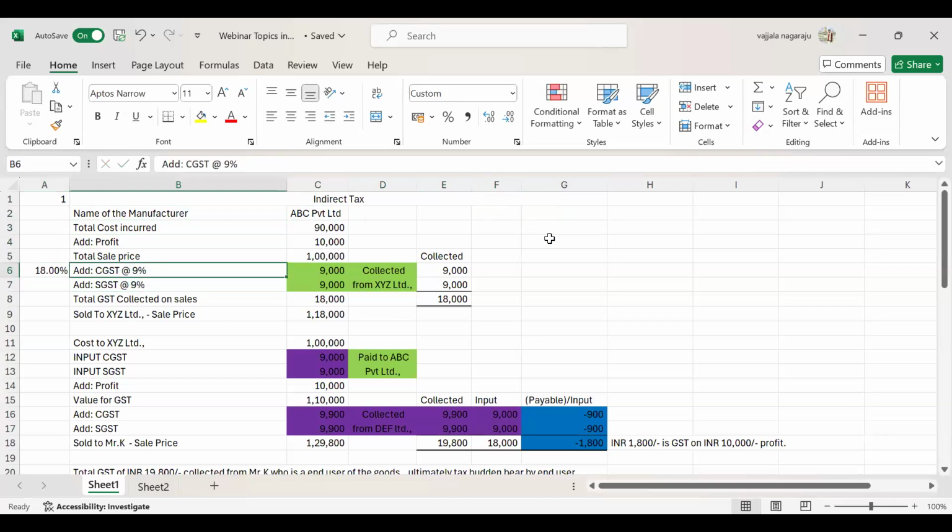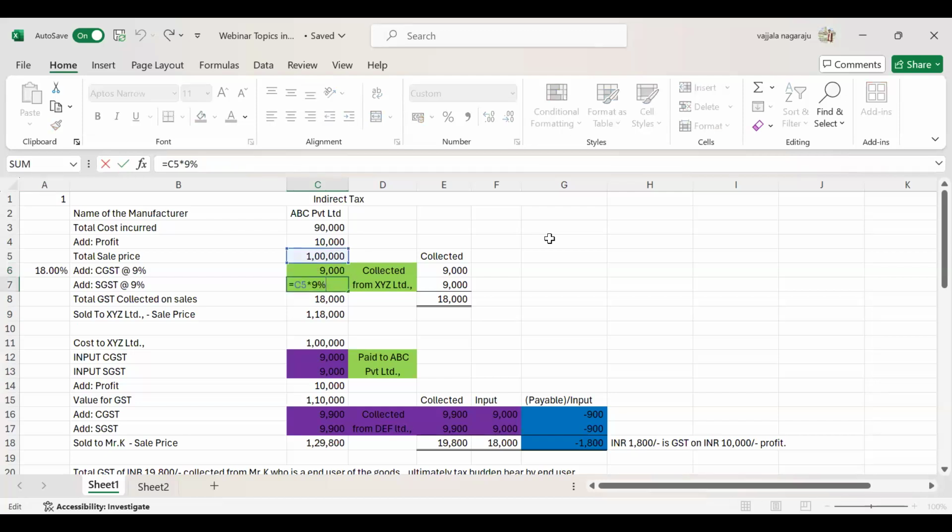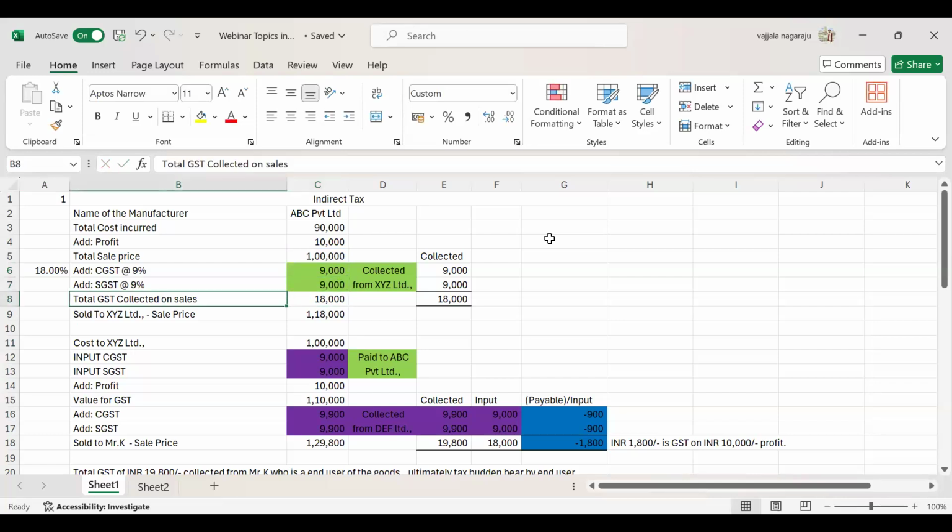CGST 9% is levied on this 1 lakh rupees, and SGST is also levied on this 1 lakh, so it is 9,000 each. The total GST collected on sales by ABC Private Limited is 18,000.